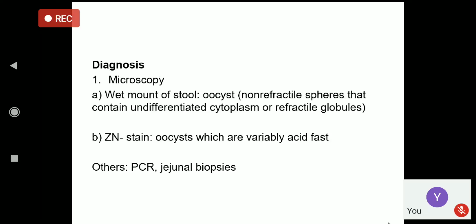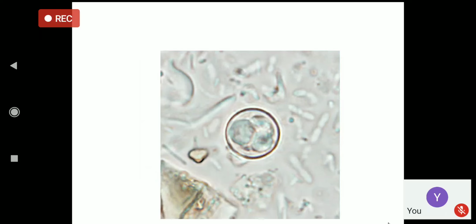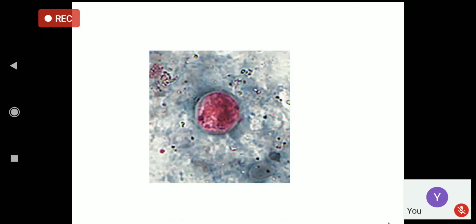We perform the ZN stain, as the parasite is acid fast. We can also perform PCR and jejunal biopsy, though they are not routinely done. The routine test is the microscopic examination. This is the parasite, a spherical structure. You can see the parasite with the inner structures, the sporocyst, and this is the ZN stain. The parasite is slightly larger as compared to Cryptosporidium.